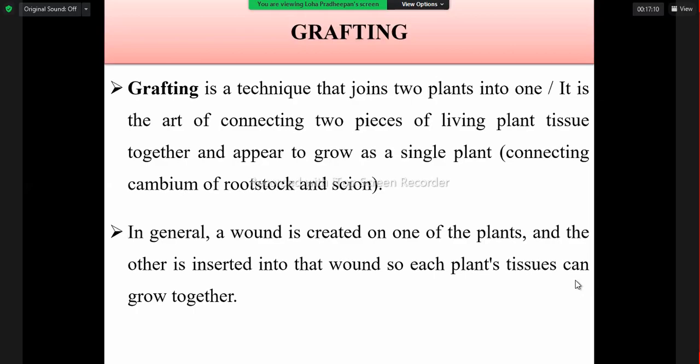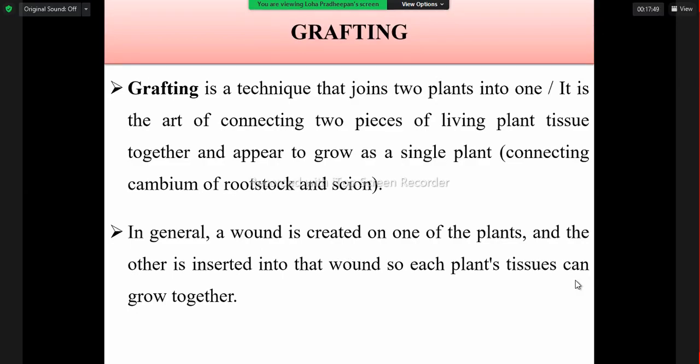So grafting is the technique we use to join two plant parts. The top plant part we call the scion and the bottom plant part the rootstock. We connect the cambium of the scion as well as the rootstock and make them grow as a single individual plant. That is grafting. We use the technique to join the two plants' cambium, the rootstock and scion.